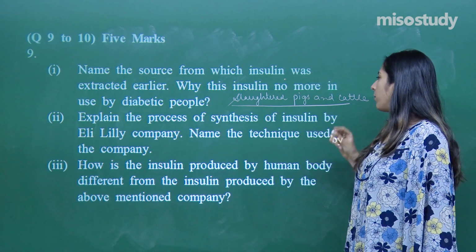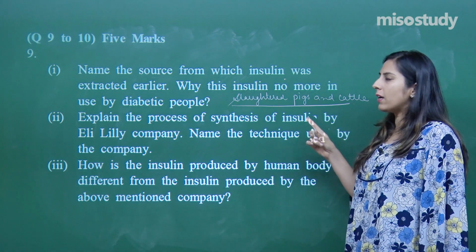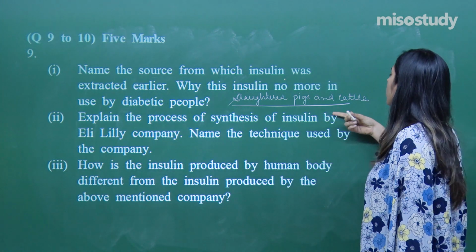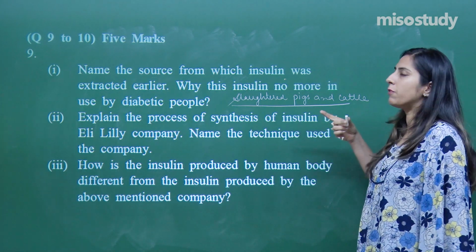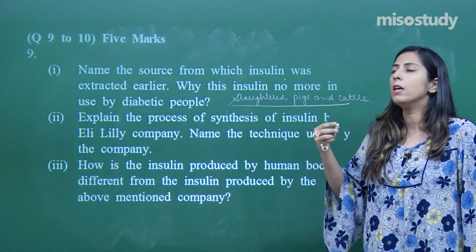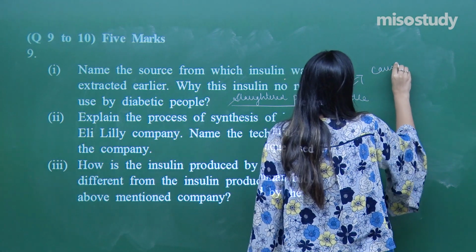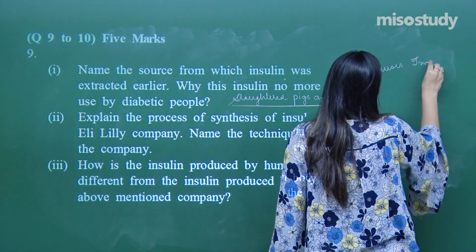Earlier it was extracted from pigs and cattle, but they are not used now. The reason is that the insulin produced by pigs and cattle, when introduced into a human body, causes an immune response.